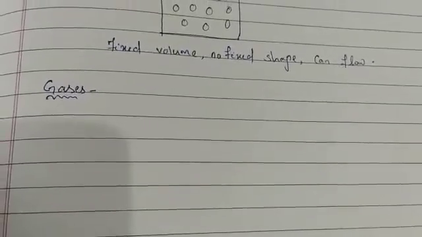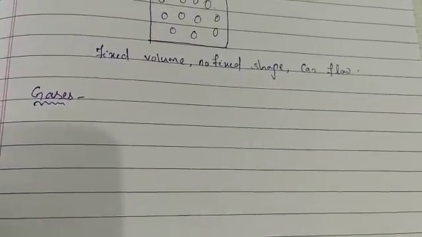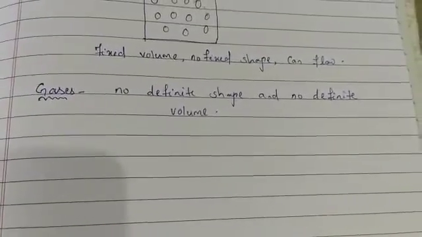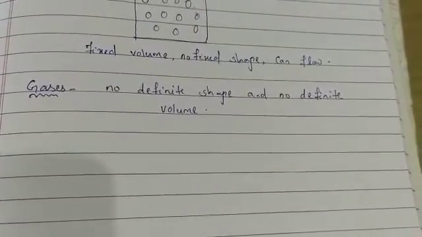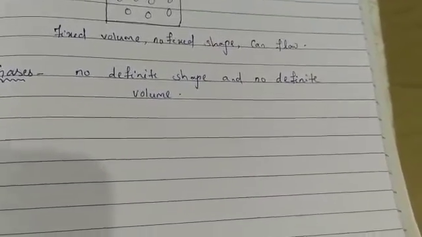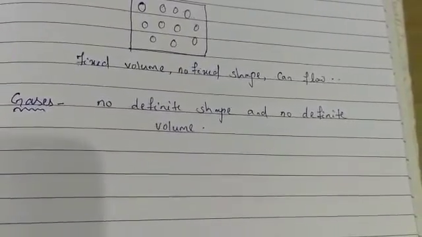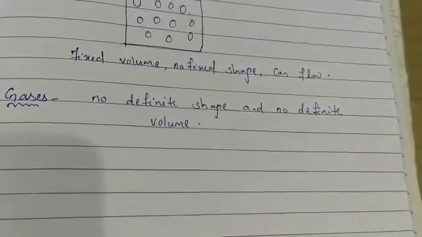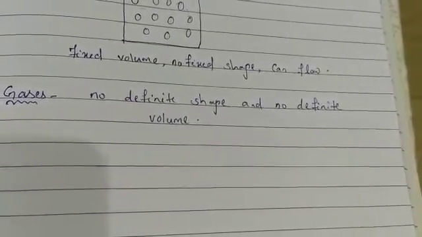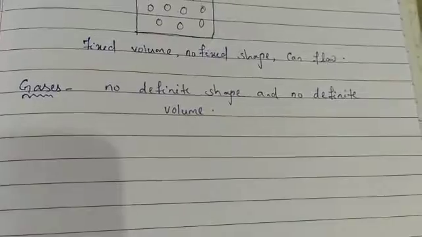Gases have no definite shape and no definite volume, unlike solids and liquids. For example, we cannot hold smoke in our hand. The smoke doesn't remain in one place. If your mother is cooking something in the kitchen, you get the smell inside the room. It moves around freely and fills the entire area, and if transferred to a bigger bottle, it spreads even more to fill it. Another example is the smell of an incense stick, which spreads quickly to all parts of a room.